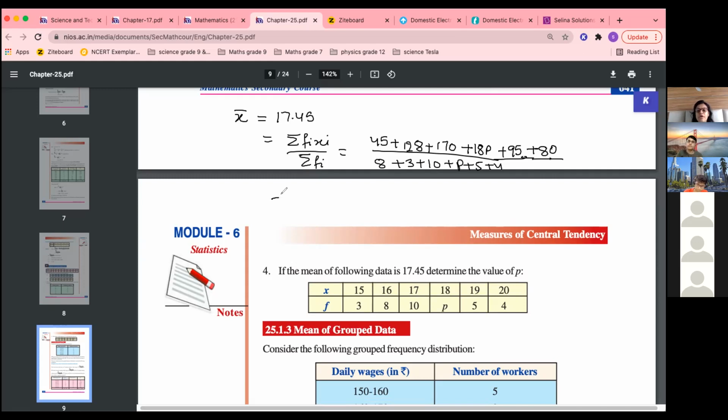Okay, so add all, how much do we get? 45 plus 128 plus 170, 18p will not add, 95 and 80. Add all these. In the denominator we get 30 plus p. In the numerator, tell me how much we are getting.